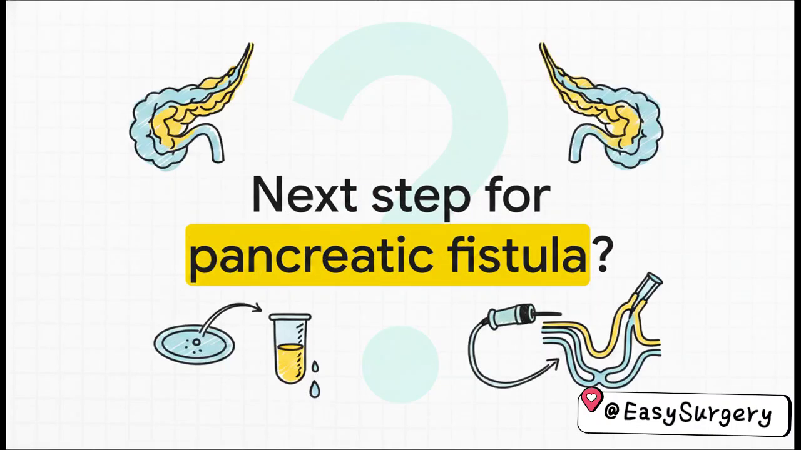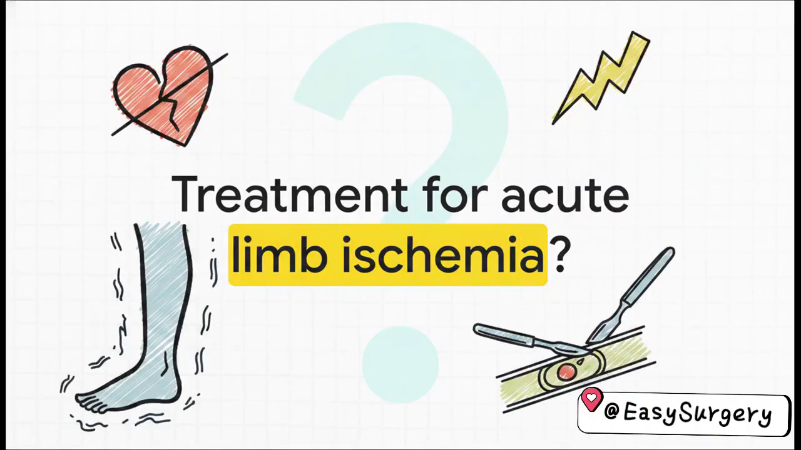Question 62 gives us a postoperative complication. Following a pancreatic necrosectomy, the drain is dumping 200 milliliters a day of high amylase fluid. You essentially have a pancreatic fistula on your hands. So, what's the mandatory next investigation? You need an ERCP.